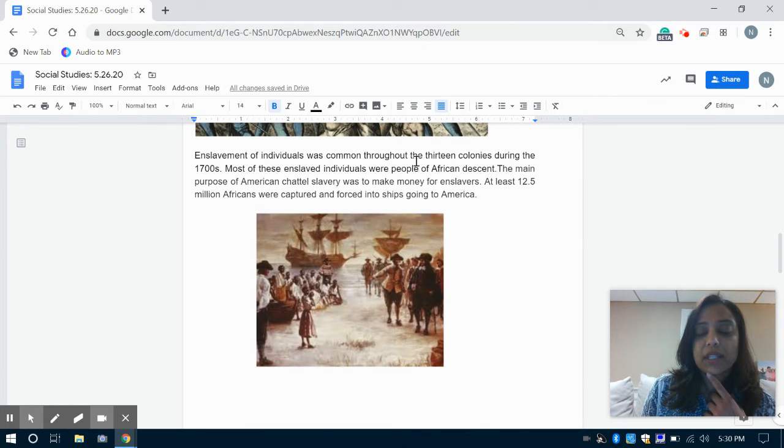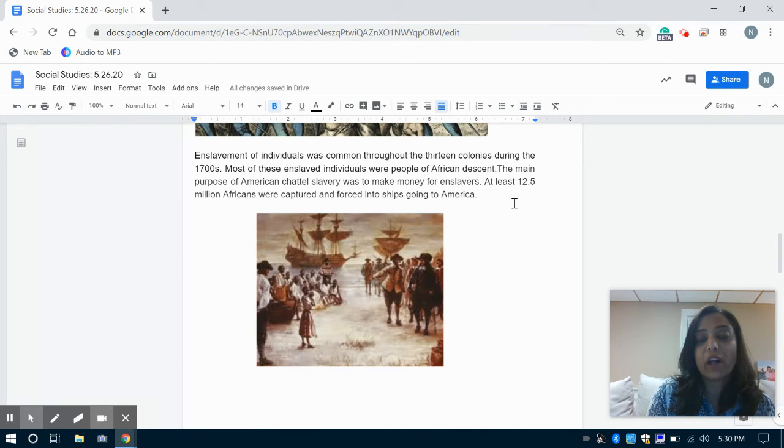The enslavement of individuals was common throughout the 1700s, but as we learn a little bit later, the first enslaved Africans brought to this land was in 1619. So it was happening a lot earlier than that, but became more common a little later too. And here it says the main purpose of American chattel slavery was to make money for enslavers. Enslavers were the people that owned the enslaved Africans and viewed them as property. And the whole purpose of them doing that is because they wanted to buy and sell and make money.